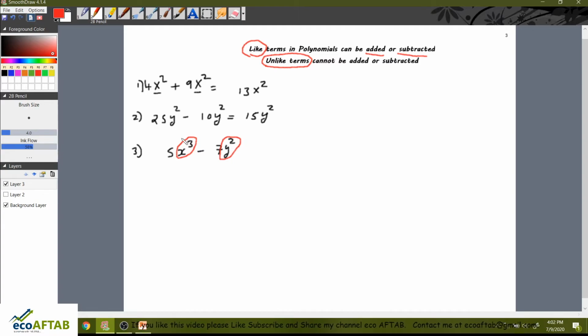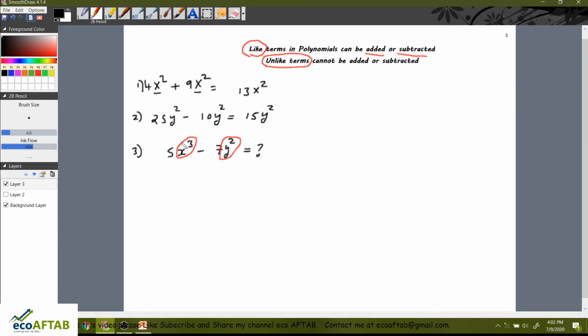So in this example of 5x cube minus 7y square, we cannot get any answer because it is not possible to subtract it. So this is the first and the second rule of polynomials. Polynomials can be added or subtracted only when the terms are alike, but polynomials cannot be added or subtracted for unlike terms.